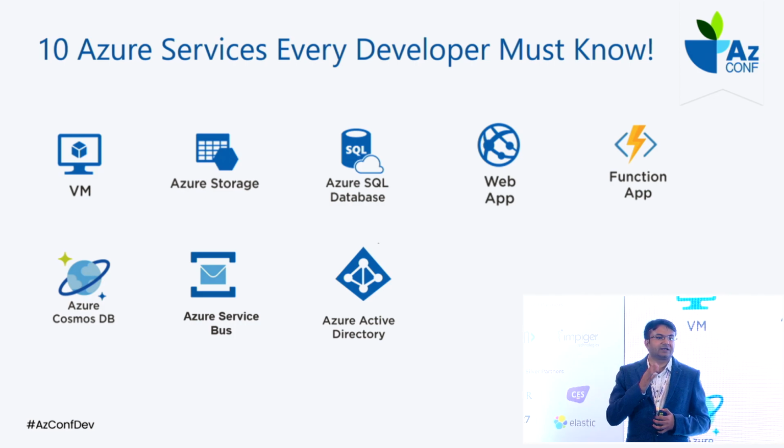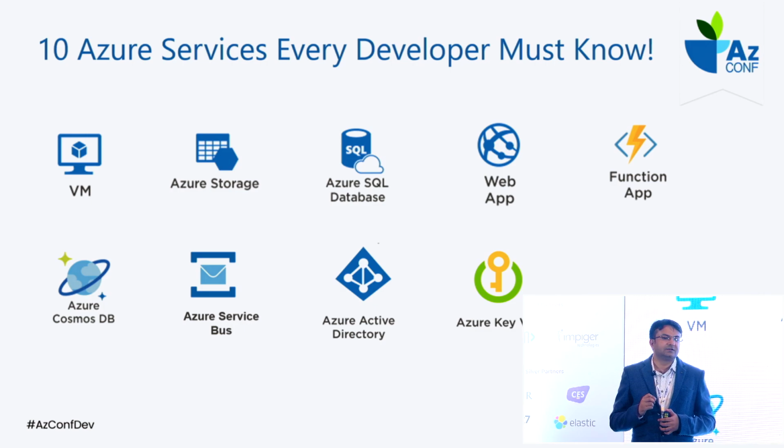With the help of Azure AD, we can implement SSO into our project. Then we have Key Vault. When it is coming to managing our application connection strings, our application password credentials, it can be your SMTP detail, it can be your storage account connection string, it can be your database one. Such things we can store in the Key Vault. Even in the Key Vault, we can store the SSL certificate as well. Key Vault is just like a safe place where I can store my secret details, my secret information. This is the next important service we have.